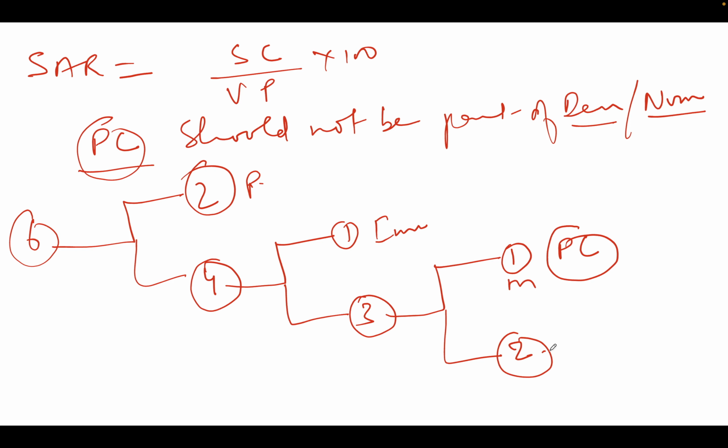These two kids developed measles on 18th August. That was the question. So the primary case should not be included here, and it will be 2 by 2 into 100. The primary case should not be part of the numerator or the denominator. So here the secondary attack rate is 100%. The only catch in this question, whenever a question is asked about secondary attack rate, is that the primary case should not be part of the numerator, neither of the denominator.